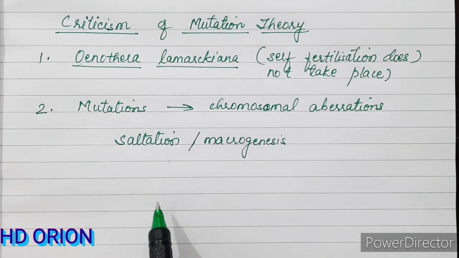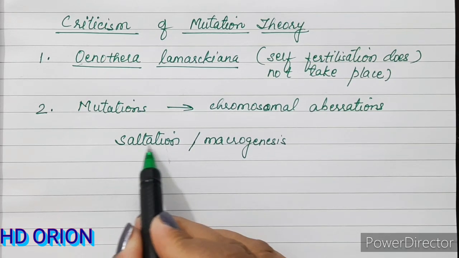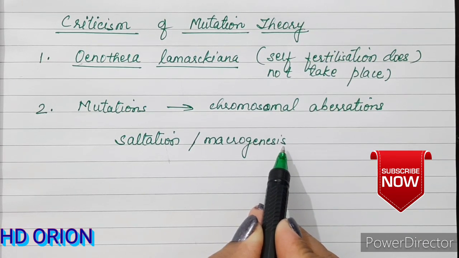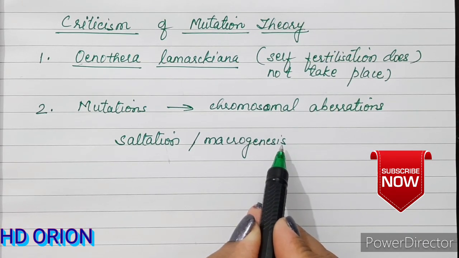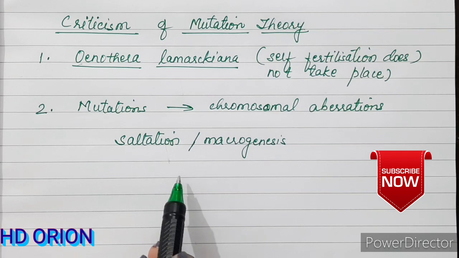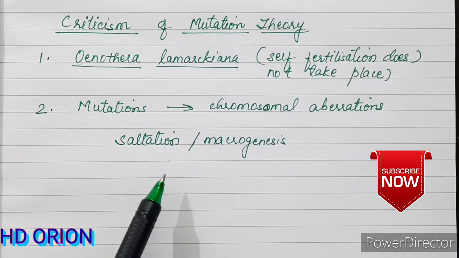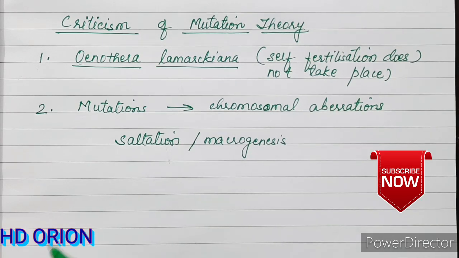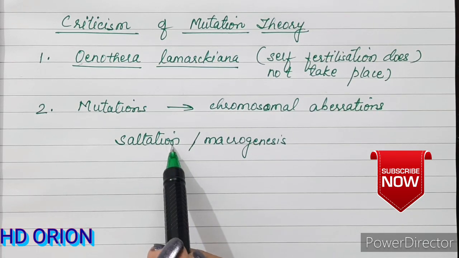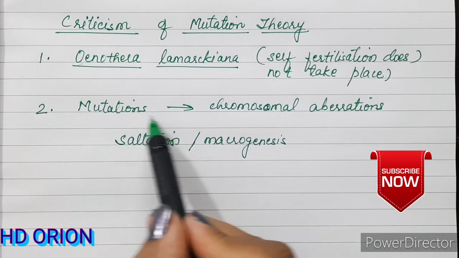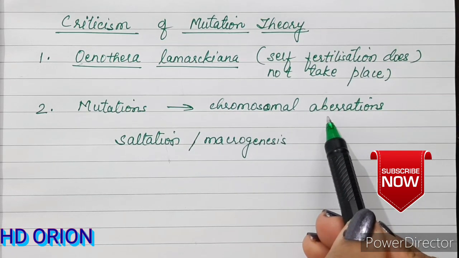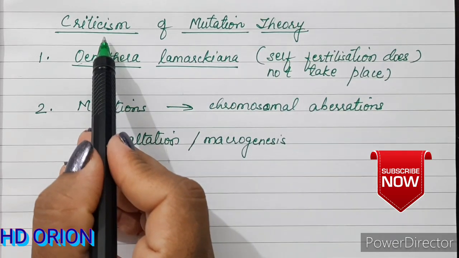Although mutation serves as the raw material for evolution, there were certain things like saltation or macrogenesis which could bring a new species to evolve from the previous one. So how does evolution take place? When we compare the two gene pools, the previous one and the final one, when there is a marked difference due to saltation, then only the new species arise. However, it was chromosomal aberrations which were seen. This was against the mutation theory, which we call criticism.